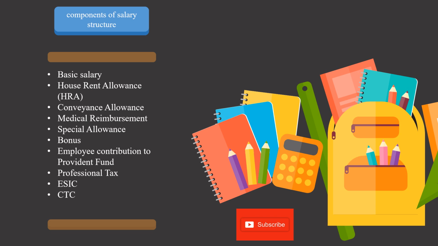CTC means cost to company, guys. What the company pays per employee is the cost to company. Always remember, we talk with HR about the cost to company, not our gross salary, because cost to company helps to give you the exact gross salary.